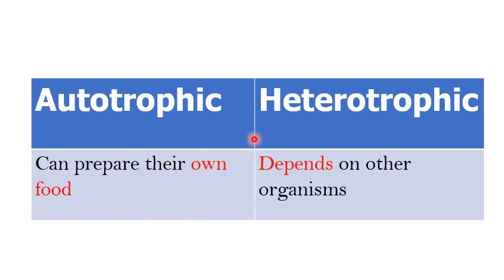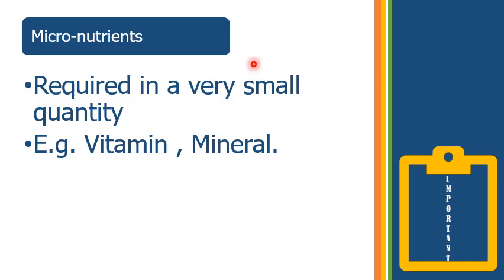Hetero means other, which means they depend on other organisms. The organism can be a plant or an animal, but they are dependent on other organisms. So autotrophs can prepare their own food, while heterotrophs depend on other animals or plants.